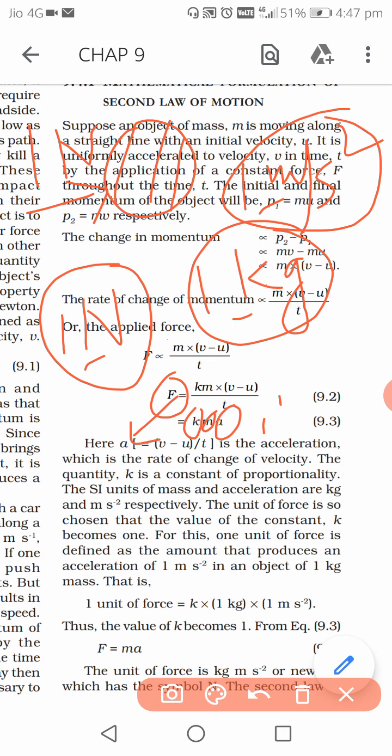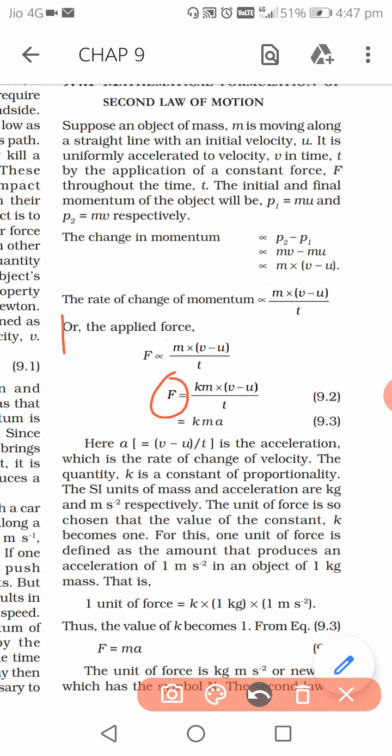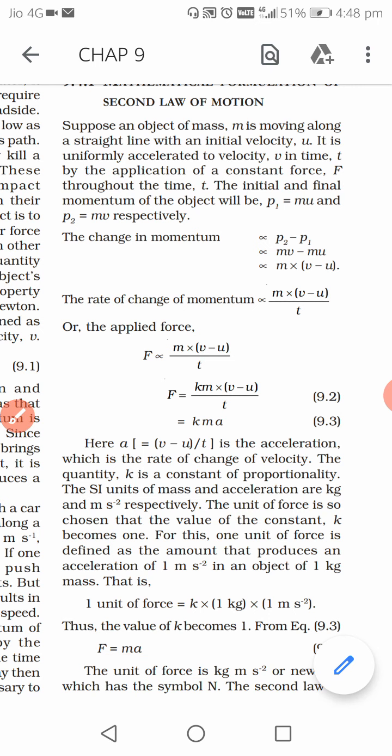When all the terms become 1, obviously k will also be 1. And once k is 1, the formula becomes F is equal to ma. M means mass, a means acceleration, F means force. So this is the mathematical form of the second law of motion.